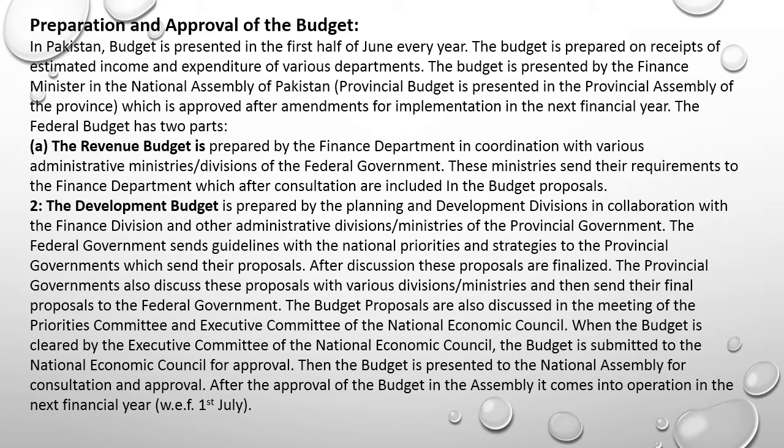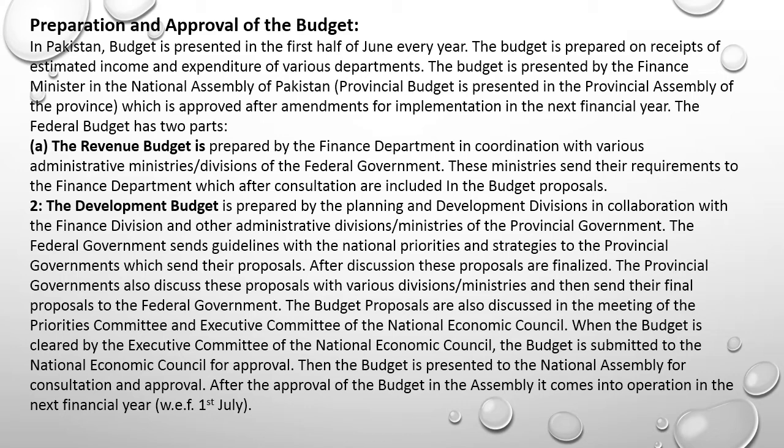The federal budget has two parts. The first part is the revenue budget. It is prepared by the Finance Department in coordination with various administrative ministries and divisions of the federal government. These ministries send their requirements to the Finance Department, which, after consultation, are included in the budget proposals. Number two, the development budget is prepared by the Planning and Development Division in collaboration with the Finance Division and other administrative divisions, ministries of the provincial government.